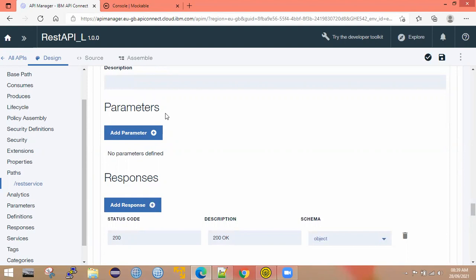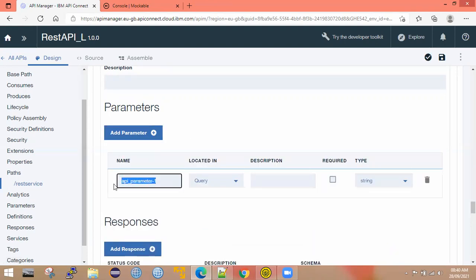Suppose it is a get operation, you need to send some parameters in the query parameter, right? We'll discuss the get parameter later. Whenever you are creating a get operation, you need to create the request parameter. I'll take some scenario and explain with that, but for timing, let's go with the post operation. Whenever you are creating the post operation, you need to create one parameter called request or body or payload. The parameter name can be anything, but for the post operation we will send some content in the body, so you need to create one parameter.